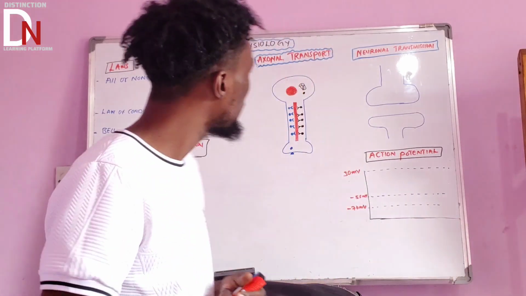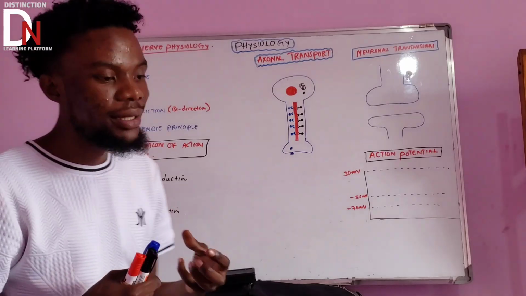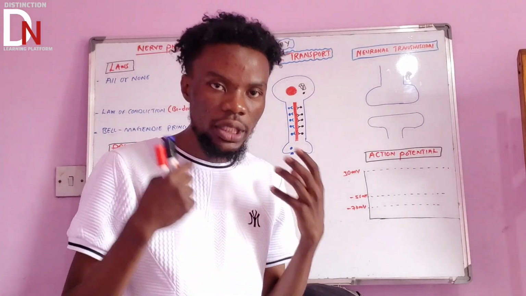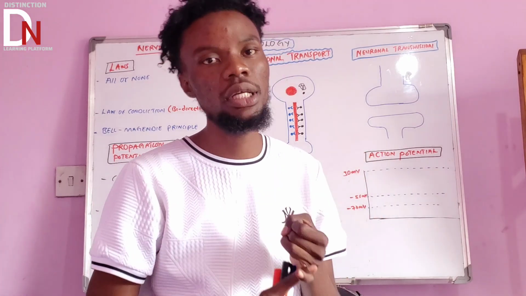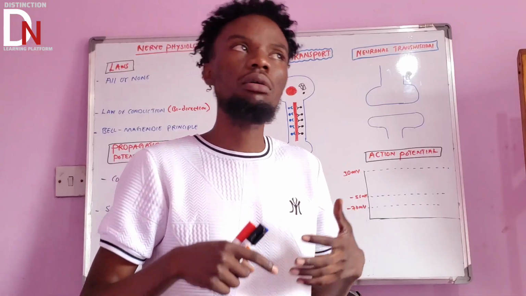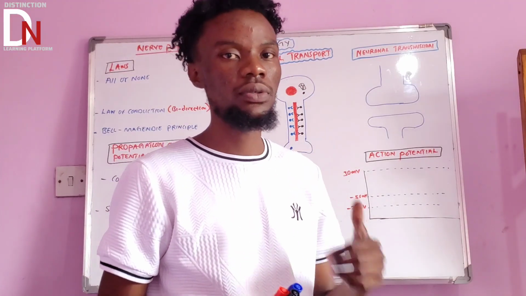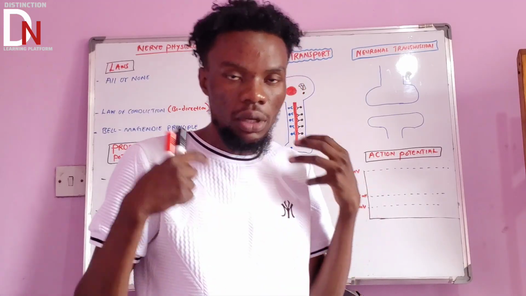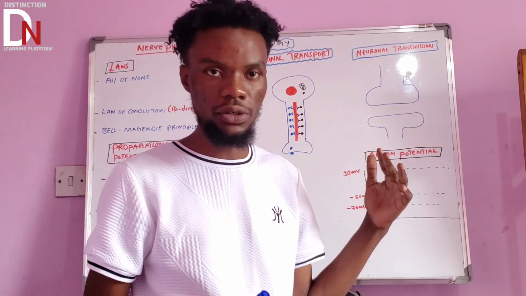In this video, we're talking about nerve physiology, but this is the second part. Remember that we talked about the first part: the introduction, the structure of the neurons, the glial cells, classification of neurons, all those things. Make sure that you watch that video so that you can be comfortable when you start this part of the video.